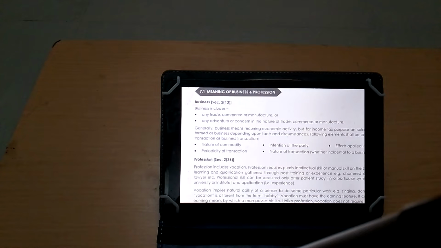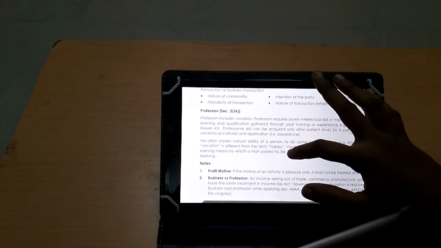And profession is something where you use your intellectual and labor kind of skill for earning income. That income will be taxable under the head PGBP. So more or less both will have the same meaning, but while applying sections 44AA, 44AB, 44DA and 44AD, there will be some differences that we will deal with in this chapter. Okay, so business, profession.